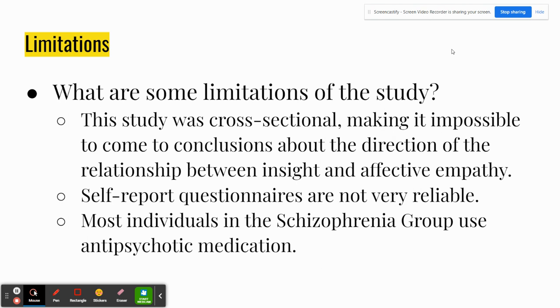Limitations. What are some limitations of the study? This study was cross-sectional, making it impossible to come to conclusions about the direction of the relationship between insight and affective empathy. There were also lots of self-report questionnaires, which are not very reliable. And most individuals in the schizophrenia group use antipsychotic medication, which might have interfered in some way.